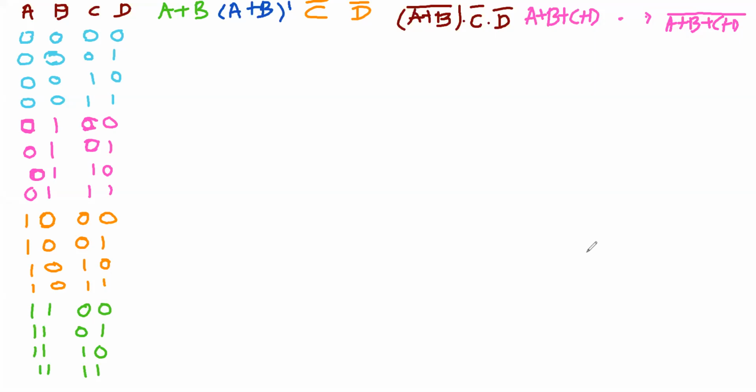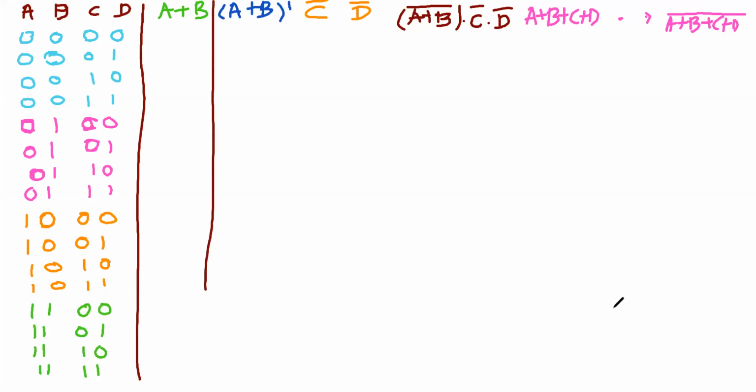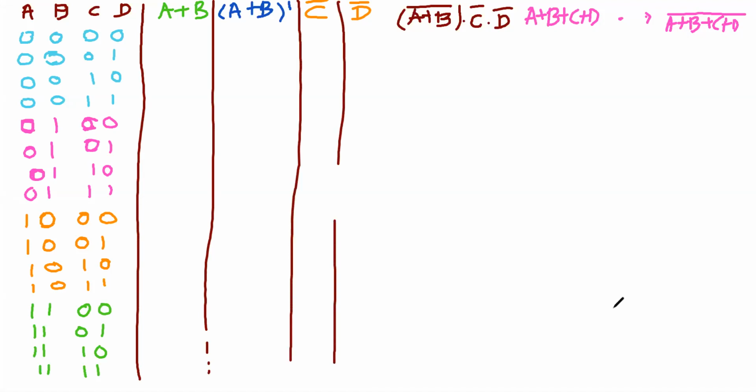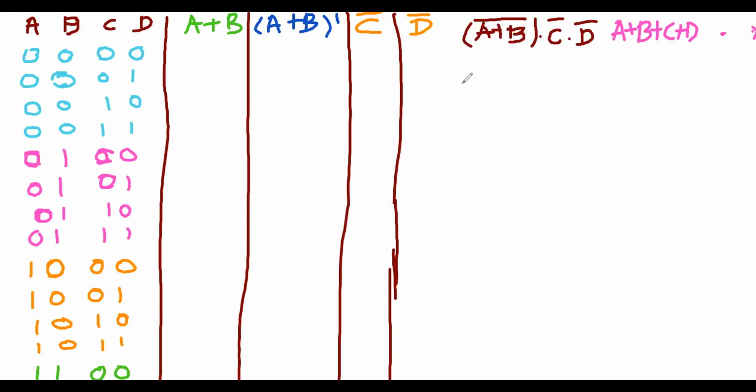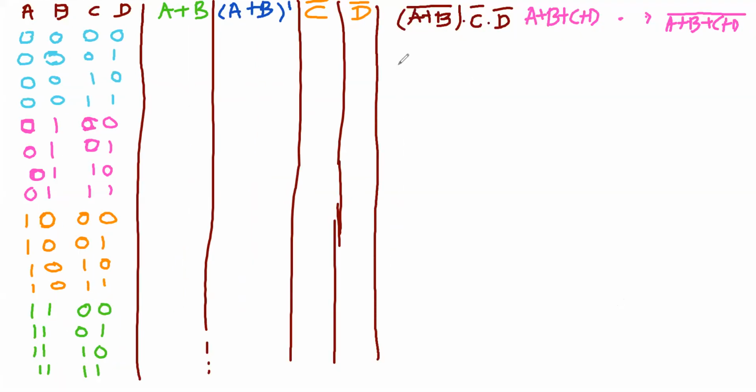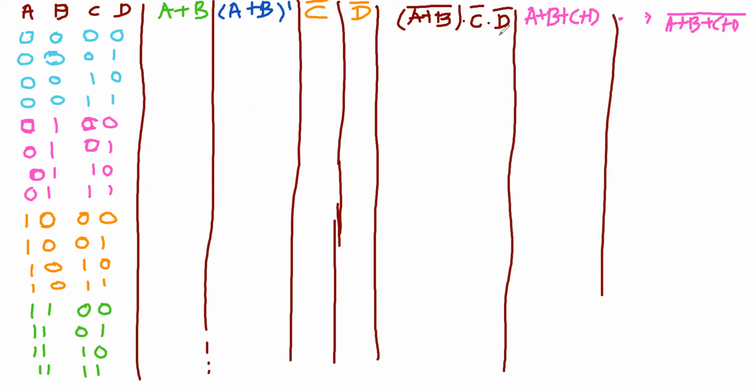So now let's find out this column, then this, then this, and now this one.